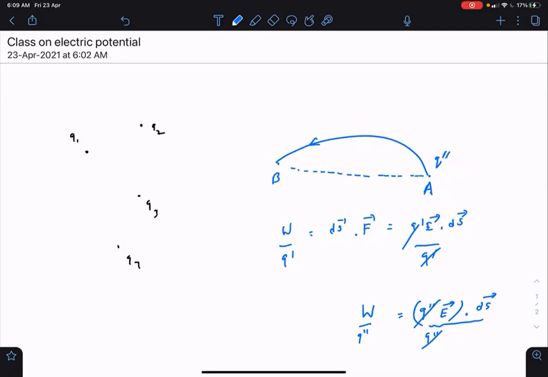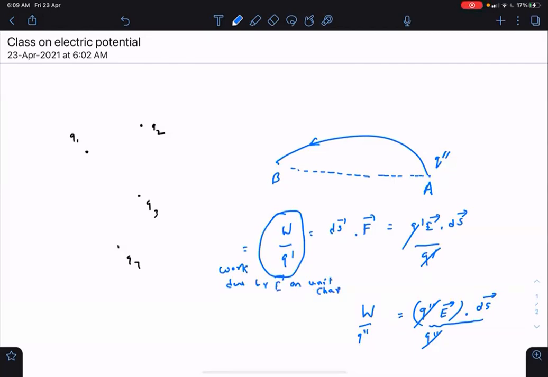And if we know how much work this electric field has done on a unit charge, then we can calculate how much work the electric field does on any charge. In fact, this W divided by Q dash is the work done by electric field on unit charge.